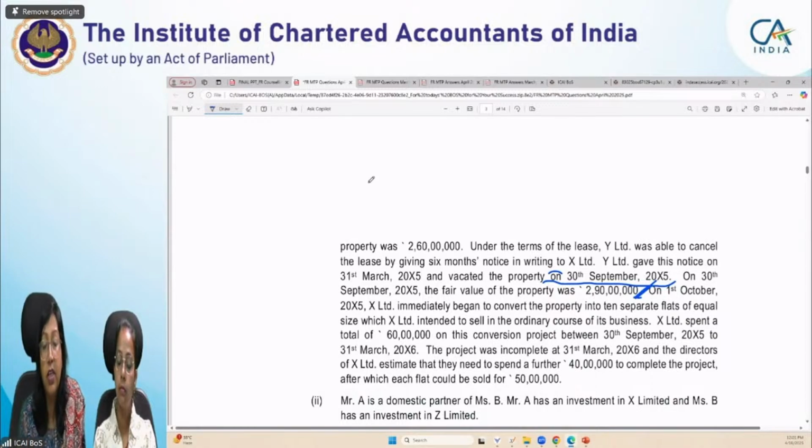Under the terms of the lease, Y Limited was able to cancel the lease by giving 6 months notice in writing to X Limited. Y Limited gave the notice on 31st March, and 6 months later, that is 30th September, they vacated the property. From 31st March to 30th September is 6 months. On 30th September, on reclassification, we reclassified it on that same date.